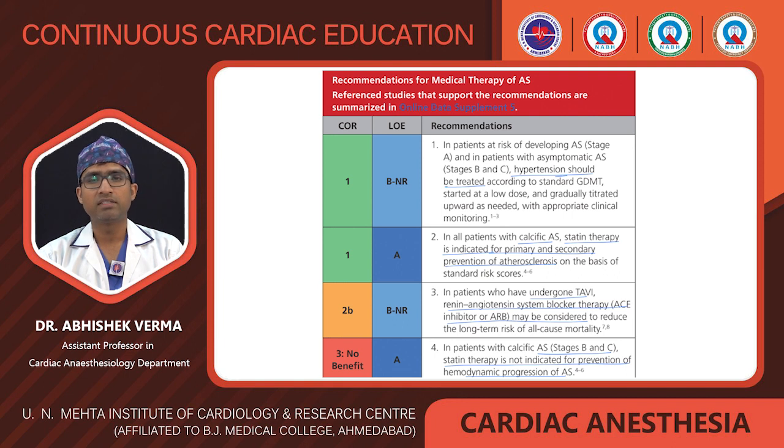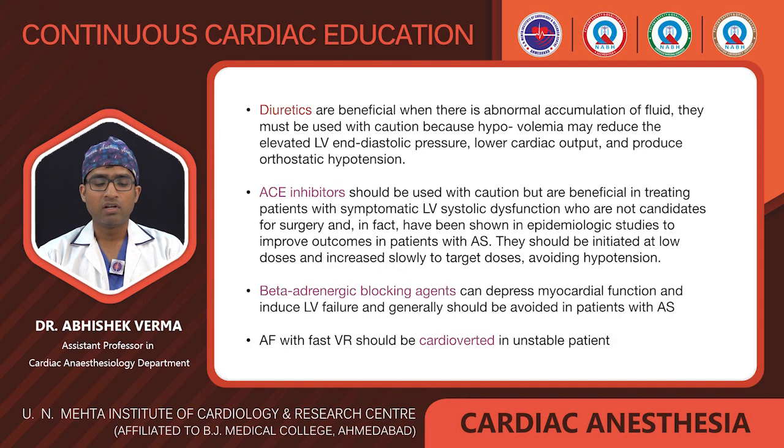And in class 2B indication, if the patient has undergone TAVI, then you can start an ACE inhibitor or ARB. It will further lead to LV remodeling and help improve the symptoms of the patient. And there is no benefit in patients with calcific AS in stage B and C from such therapy indicated for prevention of hemodynamic progression of aortic stenosis. So you can say in aortic stenosis, there is no use of medical therapy if the patient is symptomatic. Once the patient becomes symptomatic, the standard is that you have to go for the surgery or TAVI depending upon the patient condition.